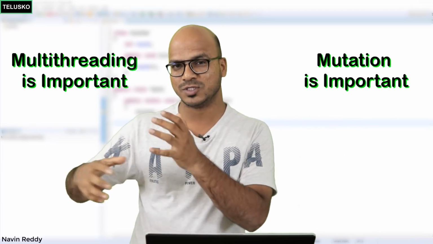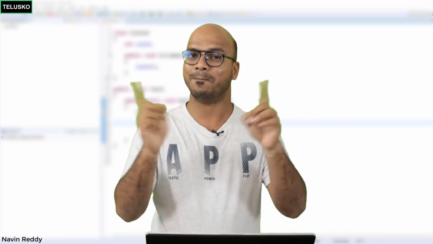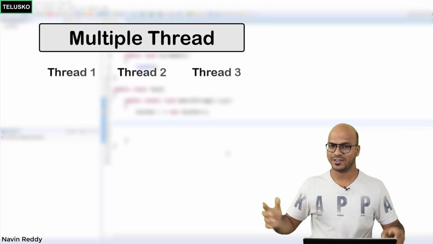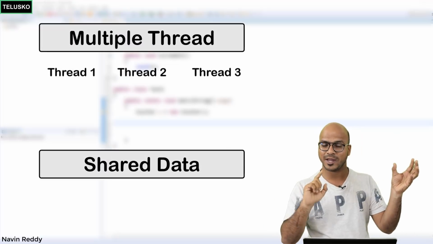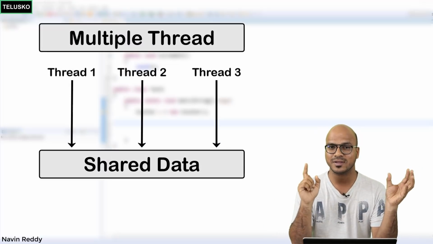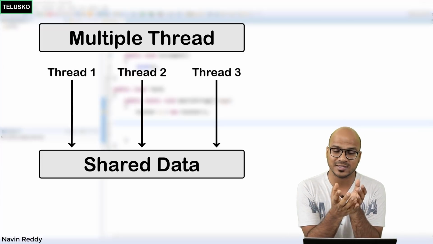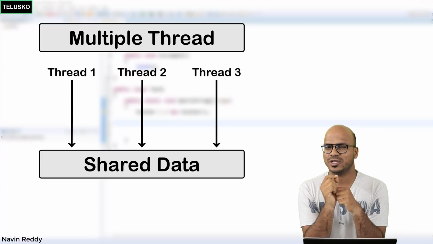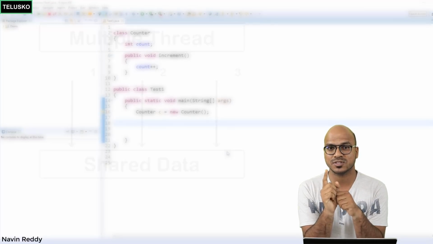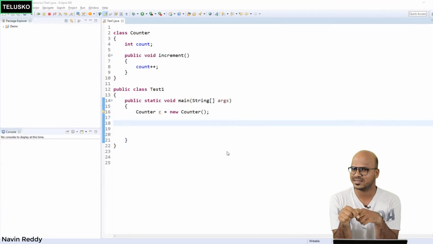Multi-threading is important because you can have multiple threads, but when you combine them, that's where the problem starts, right? If you have multiple threads and data which is shared by all these threads, that will create issues. If you are simply fetching values, there's no issue with that. But the moment you change values, that's where the problem starts. To understand that, let's see an example here.